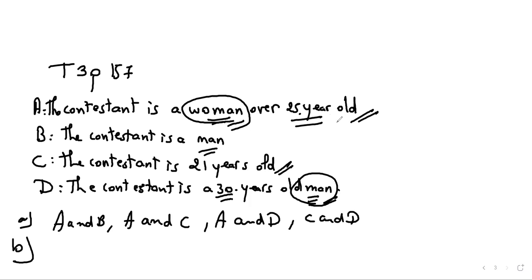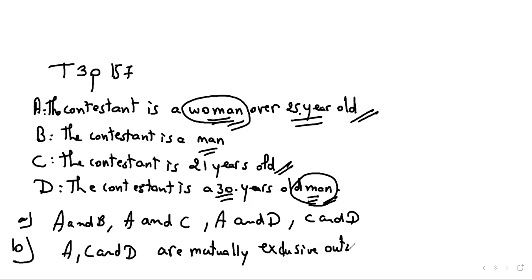So I think A, C and D are mutually exclusive outcomes. All right, what can you say about the probability of B and C?